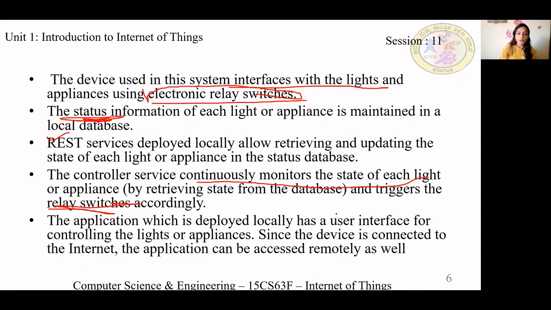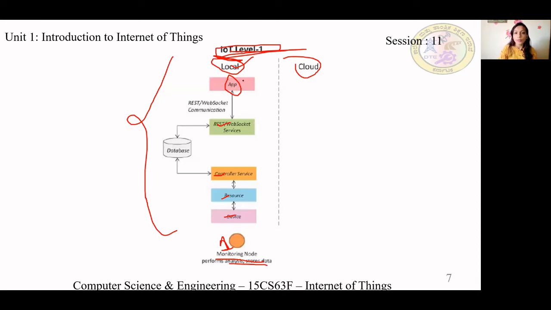Next comes the application, which is deployed locally and has a user interface. In the user interface, you can see the status of the light, whether it is on or off. This is the diagram of IoT level 1. In IoT level 1, all the components of the IoT system are local. It has a single device, a single monitoring node that performs analysis and stores data.